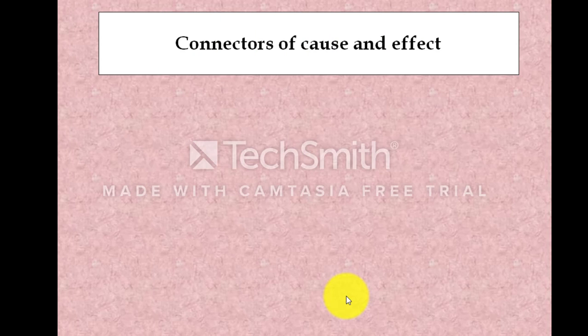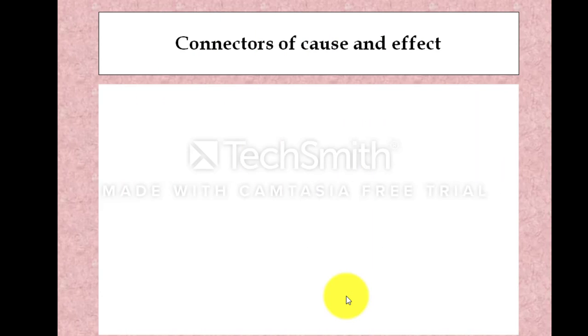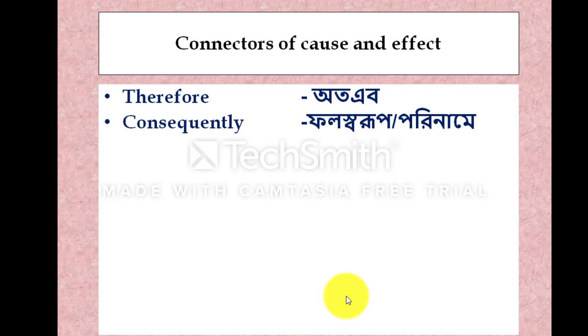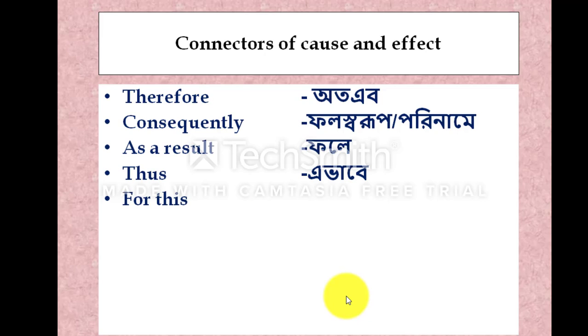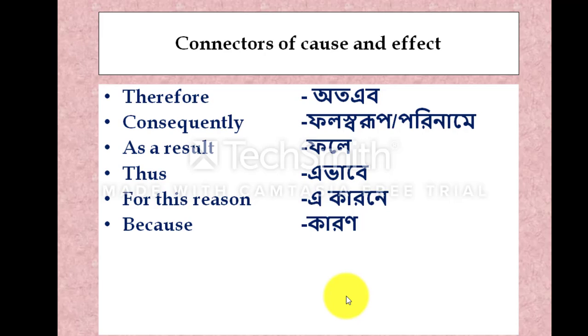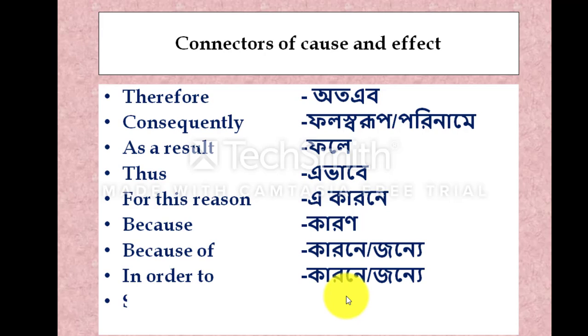Okay. Connectors of cause and effect: therefore; consequently, পরিণামে; as a result, ফলে; thus, এভাবে; for this reason, এই কারণে; because, কারণ; because of; in order to; so that, যাতে.